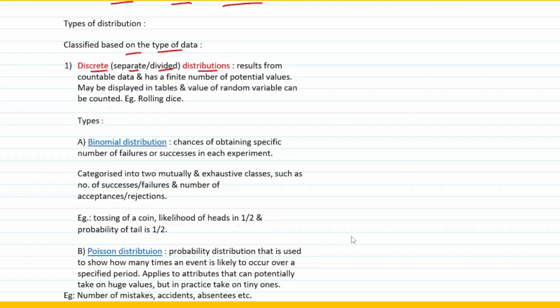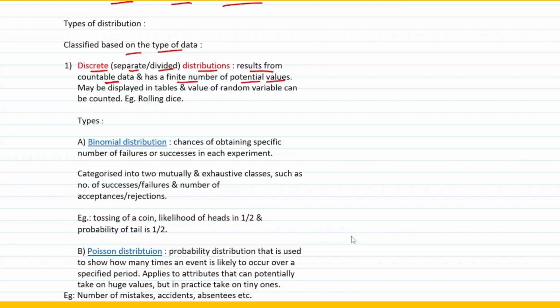Discrete simply means something which is separate and divided. Okay. Now the first and foremost thing that you need to remember with respect to discrete distribution is that it basically results from countable data. So if it is countable, then obviously it has to be a finite number, and it talks about certain potential values. So any result from countable data has a finite number of potential values.